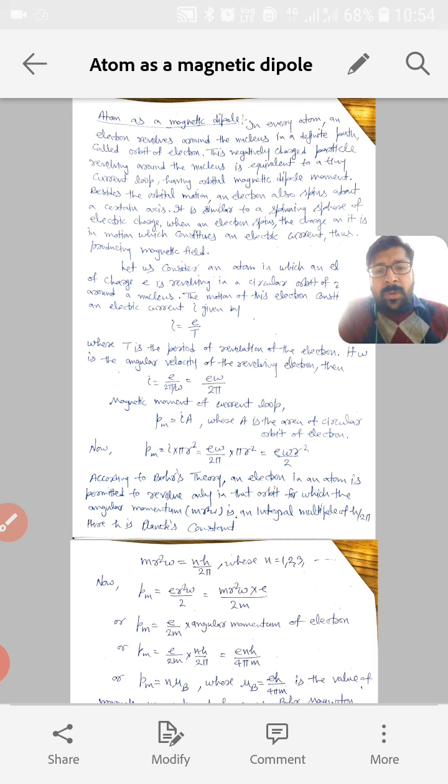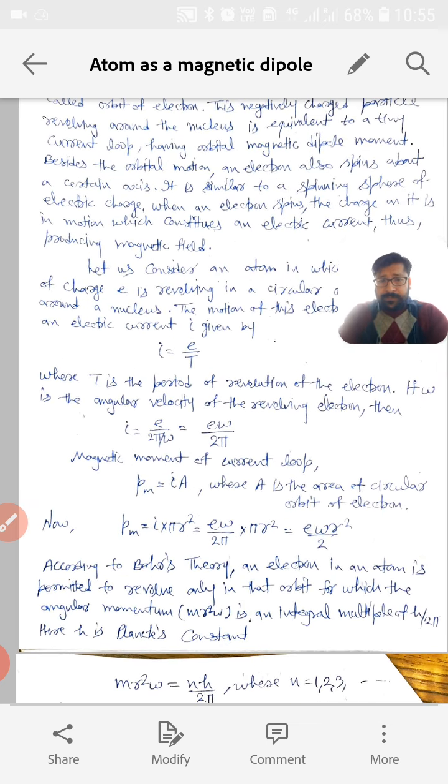Like we talk about Bohr atomic model, in which we have considered that the nucleus is stationary and the electrons revolve around the nucleus in circular orbits, okay. So in circular orbits, electrons are revolving, that means charge is moving in that circular orbit. So that is the basic cause of magnetism related with the material, okay. So we'll explain this in this article, which is atom as a magnetic dipole.